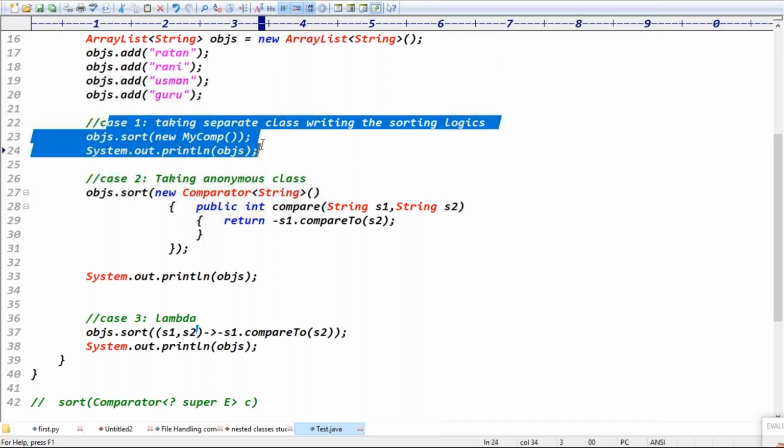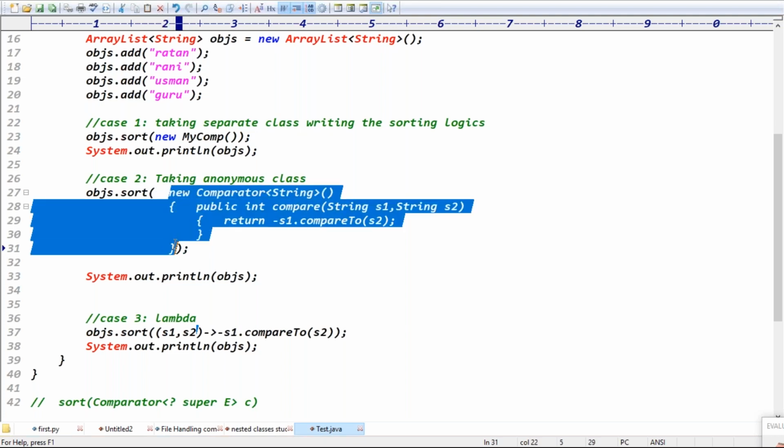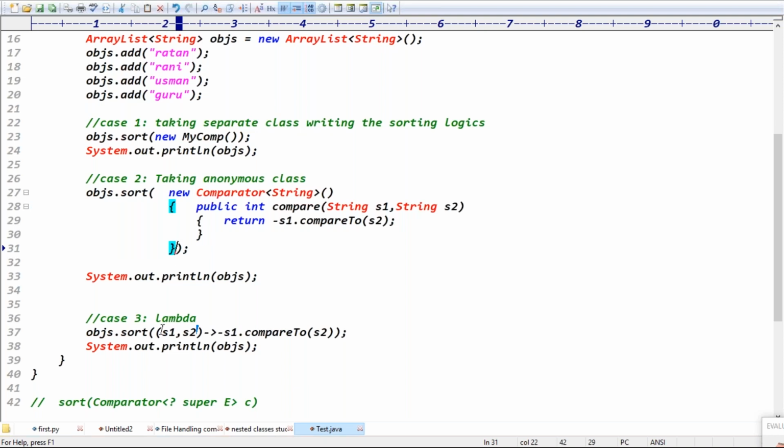See guys, the first case is without lambda, up to Java 1.5, like the 1.0 version, where they write the code with a separate class. Then next, anonymous inner classes we can use. In present applications we are not using anonymous inner classes. So in place of anonymous inner classes, we create an object of my comparator. Exactly. That's what, directly, you can put the lambda expression.